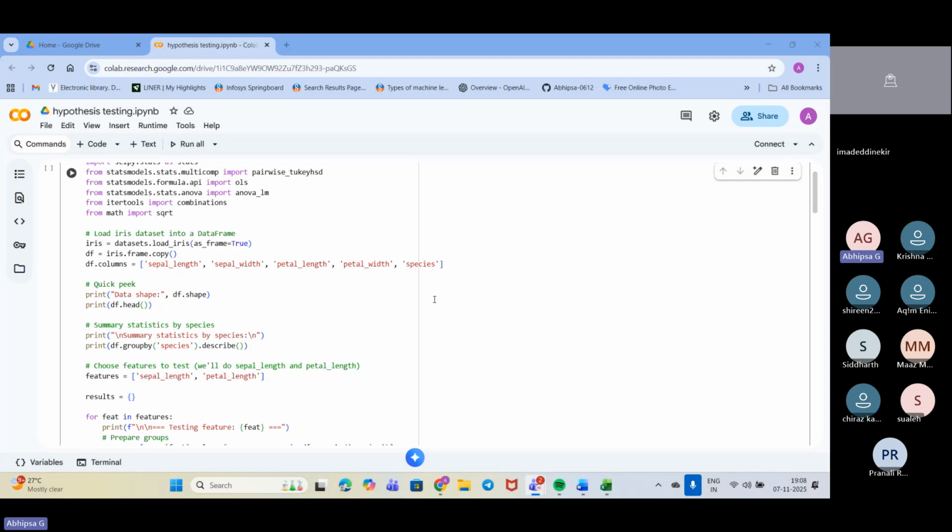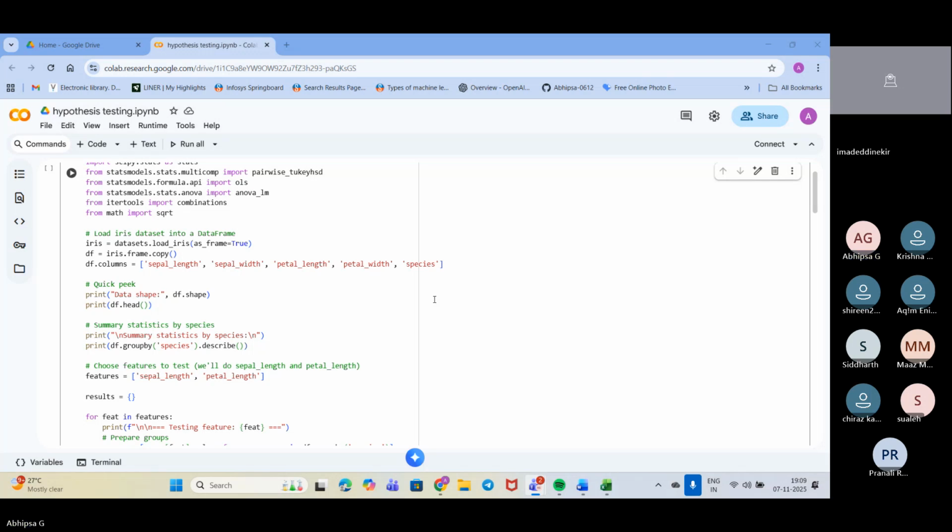Like, we want to test: are all the species groups having similar spread and variance? That we actually need to check, right? So that is the major part. Next, we need to check: is my data normal? Do all the groups have equal variance? So here I am checking if the p-value is greater than or equal to 0.05, then the variances are equal. If the value of p is less than 0.05, then the variance is different.